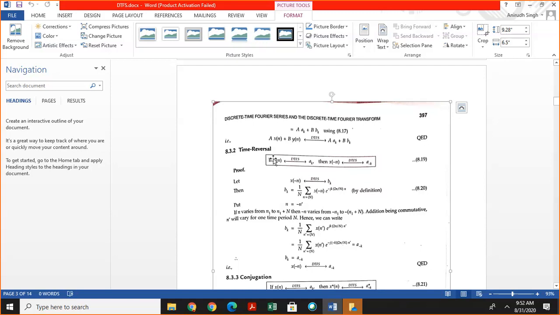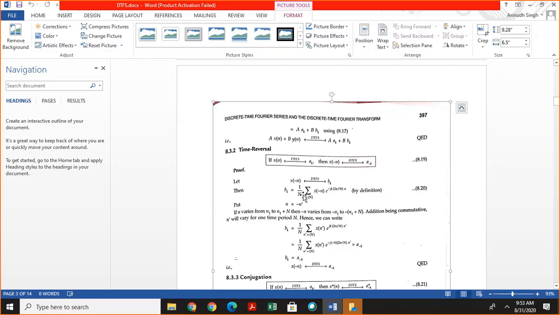Time reversal. If ak is the Fourier coefficient of x of n, then calculate the Fourier coefficient of x of minus n. It means this signal is time reversed in the time domain. Then calculate the Fourier coefficient of this x of minus n.